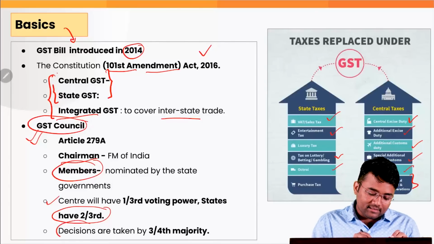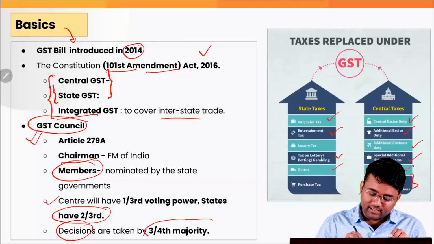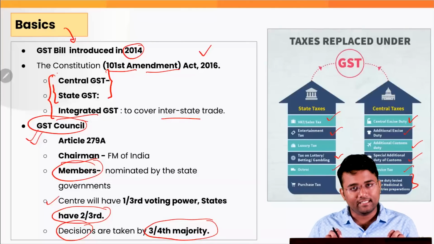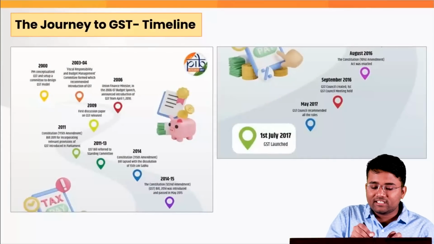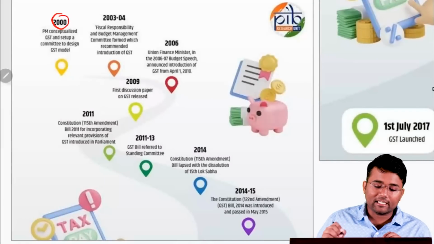And decisions in the GST Council are taken based on the majority. It requires at least 3/4 of the majority to pass any one particular decision. Now, if you look into the journey of the GST, the brief timeline, in 2000, Pradhan Mantri Atal Bihari Vajpayee